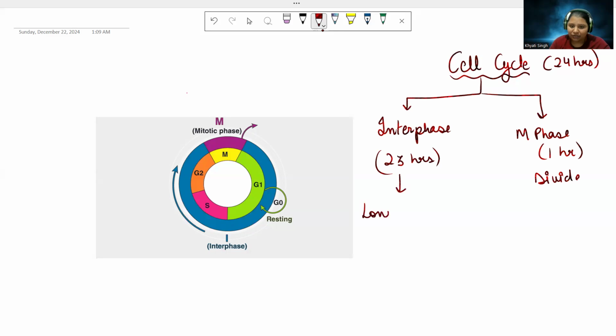So in interphase, what is happening here? This is the longest phase of cell cycle, where my cell is going to remain metabolically active.